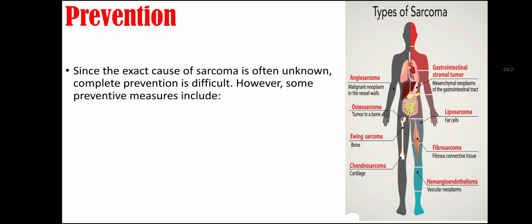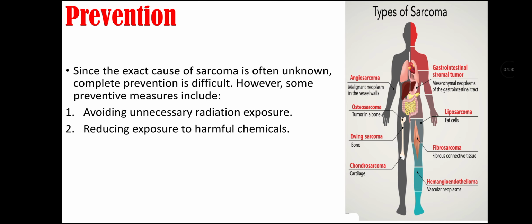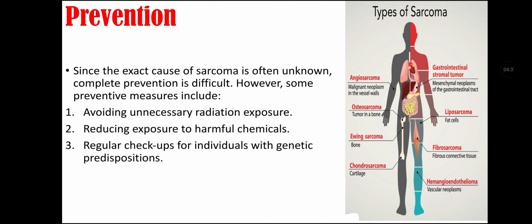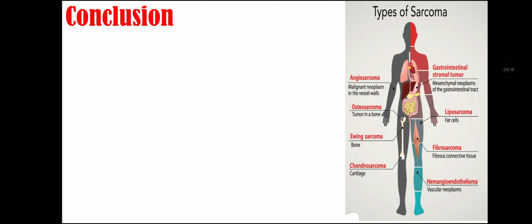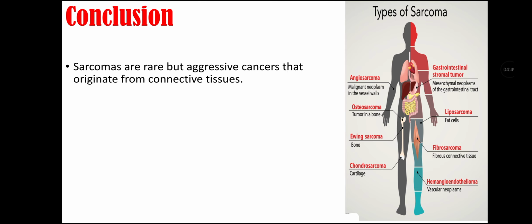Prevention of sarcoma. Since the exact cause of sarcoma is often unknown, complete prevention is difficult. However, some preventive measures include avoiding unnecessary radiation exposure and reducing exposure to harmful chemicals. It can be managed by regular checkups for individuals with genetic predisposition and by early medical attention for persistent lumps or unusual symptoms. Conclusion of this lecture video.